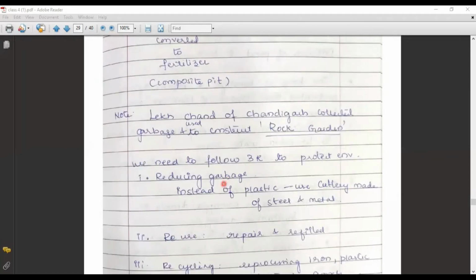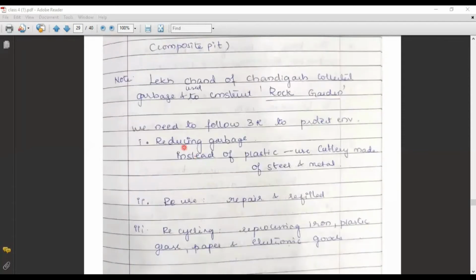The garbage which is coming from the household, and not only the household but any other industries or factories or whatever, starts polluting the environment. So we need to follow the 3 R's to protect our environment. So what are the 3 R's? The 3 R's: reducing the garbage. If we reduce the garbage, definitely the production is also reduced. So in that way, we need to think and we need to reduce the garbage.